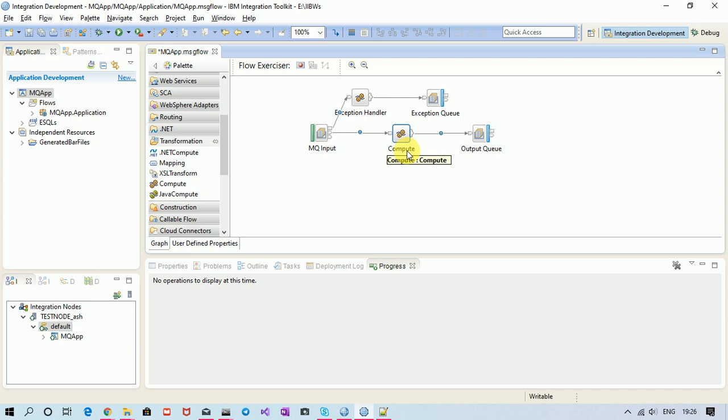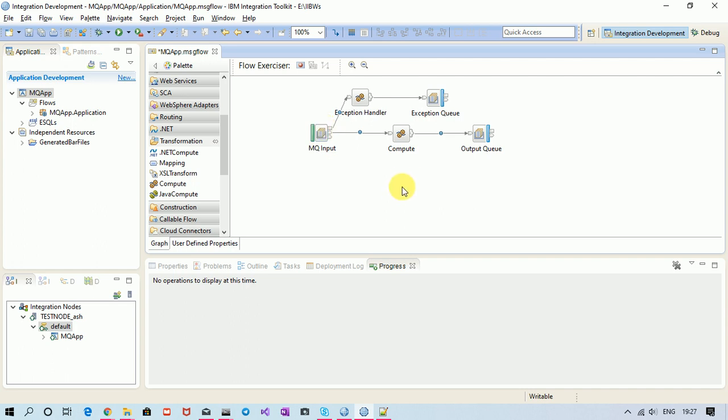Now the interviewer may ask a cross question. If my message will travel through to the failure terminal in the absence of a connection to the catch terminal, then what is the need for the catch terminal? Why has the creator of the MQ input node put so much effort into creating a catch terminal? Why didn't he simply put out and failure? Right? So his question is correct.